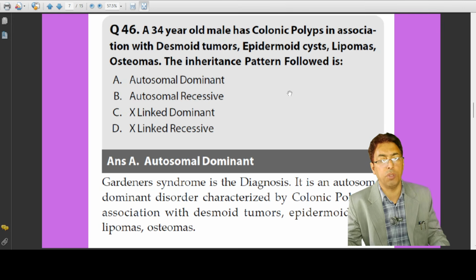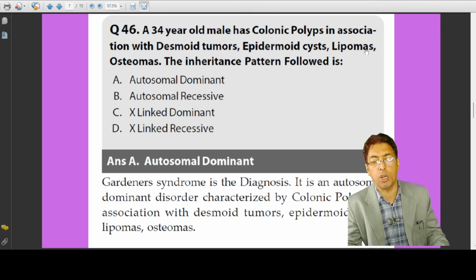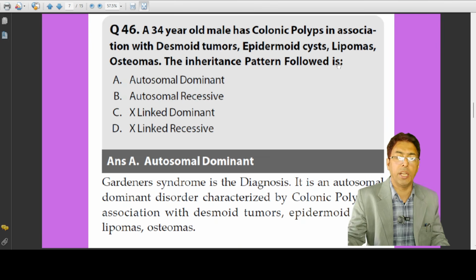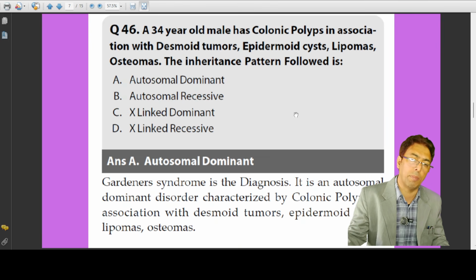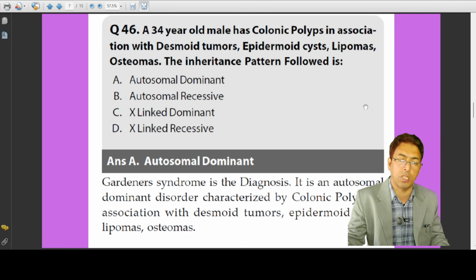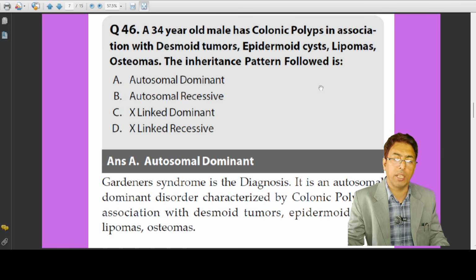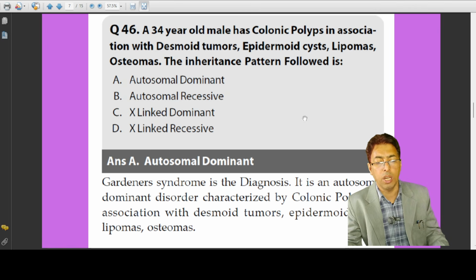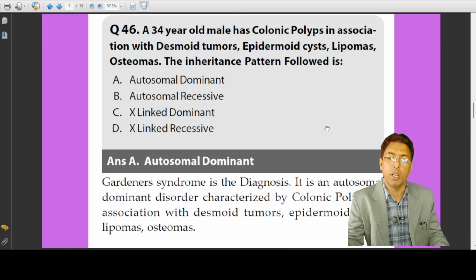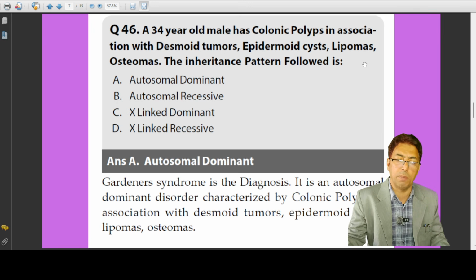Now, a 34-year-old male has colonic polyposis associated with desmoid tumors, epidermoid cysts, lipomas, osteomas. What is the inheritance pattern followed? So you have to remember what I was just telling you some time back, the gastrointestinal polyposis syndromes, and there is this important condition, Gardner syndrome. There are other syndromes, Turcot syndrome, FAP, HNPCC.